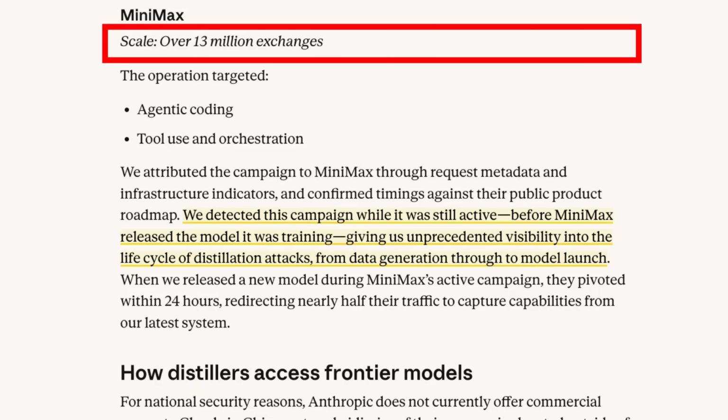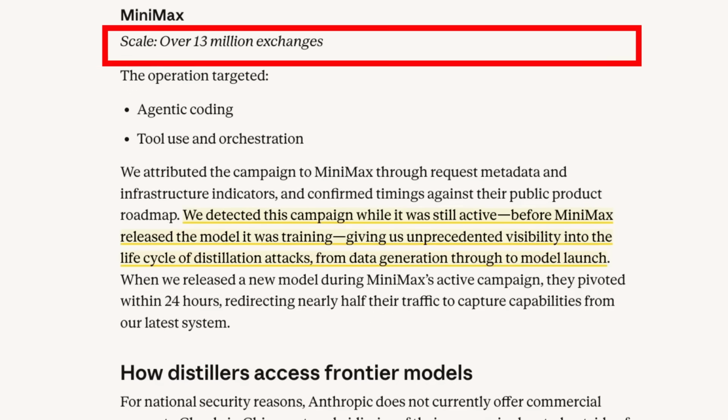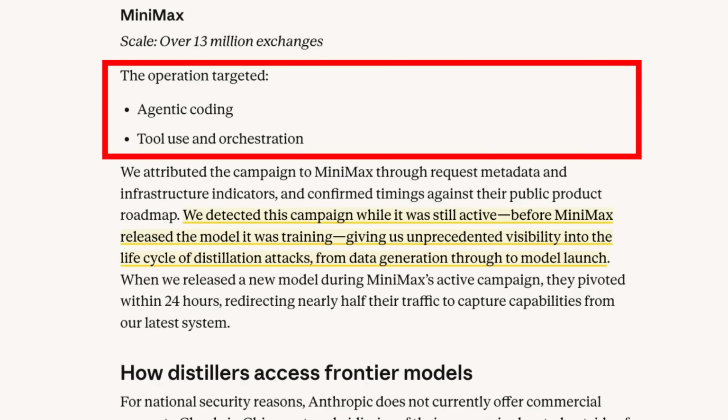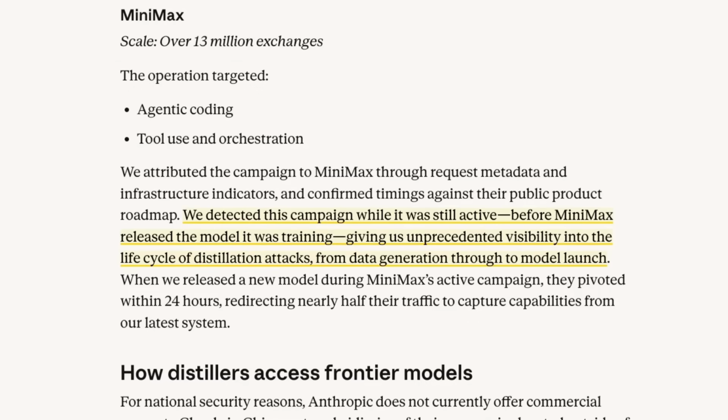So this is over 13 million exchanges. And again, it seems that they're more focused on things to do with tool use, orchestration, and the agentic coding stuff. And if this is true, and I should stress if this is true, I have no idea whether this is true or not, it seems that a lot of people are pointing out that this is kind of coincidence that all three of these labs happen to be raising this at the same time, almost as if it's targeted at the US Congress.